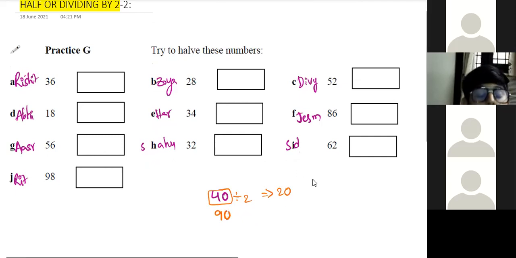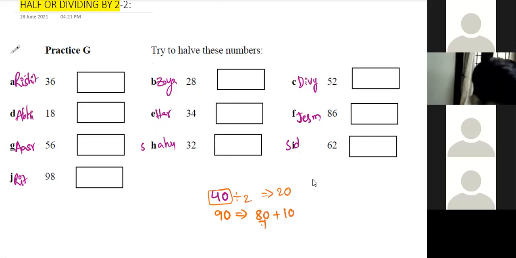She split 90 into an even number, a multiple of 10, then 10. Half of 80 is 40, then this one is 5. So instead of directly dividing 90 by 2, it is better, right?